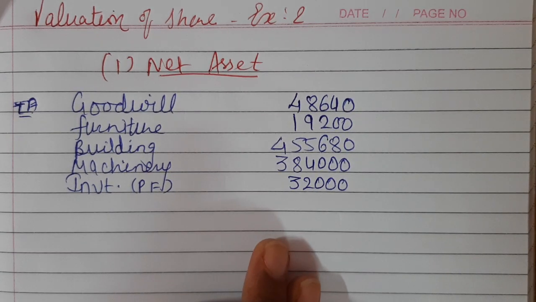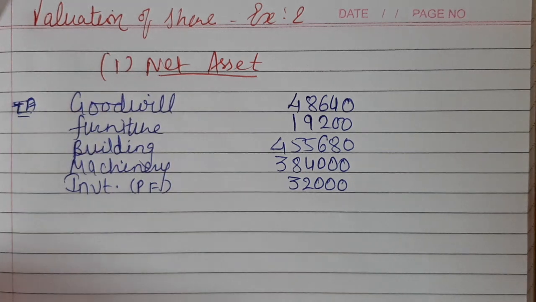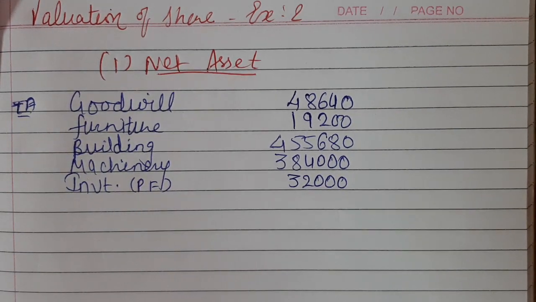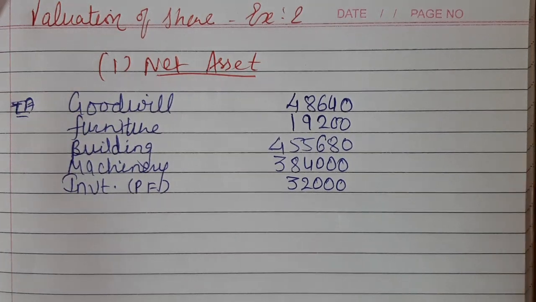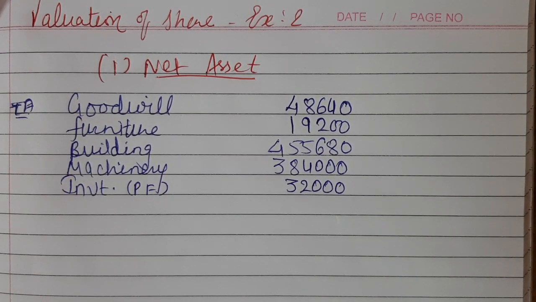Then 12% debentures of Sakshi Limited. Here we are calculating the valuation of shares. At the time of calculating valuation of goodwill, we exclude the non-trading investment, but here we are calculating the value of shares, so both trading and non-trading investments are considered as total assets.